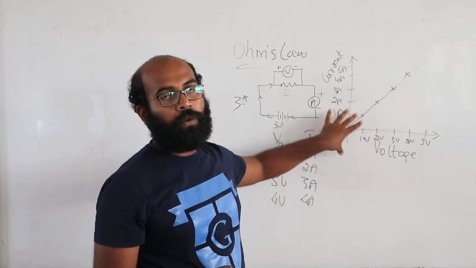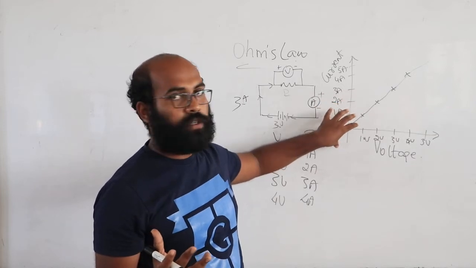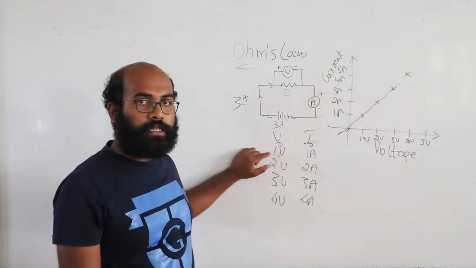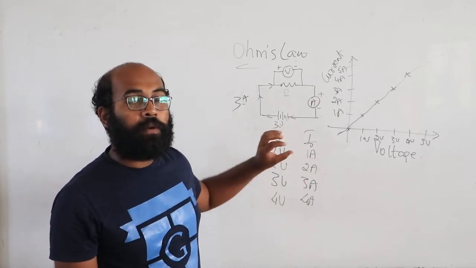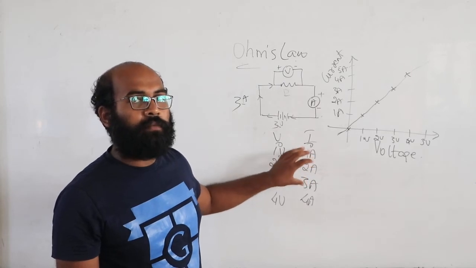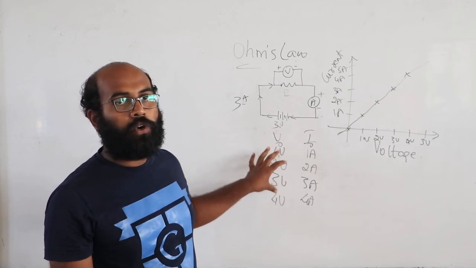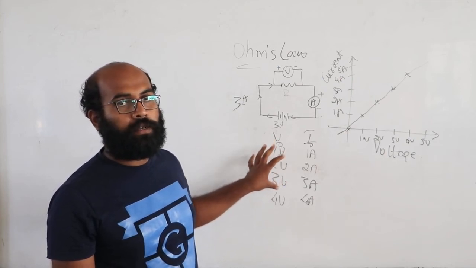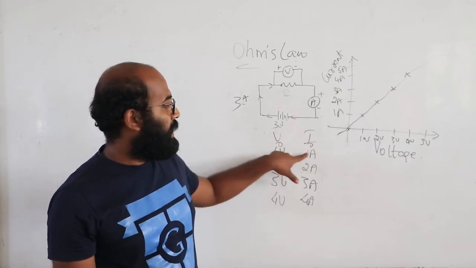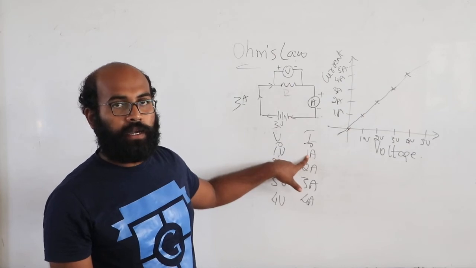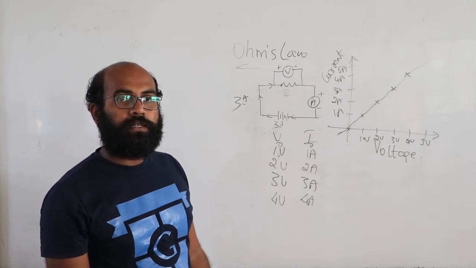From this, what is it that you made out of this? When you are increasing the potential difference, the current is also increasing proportionally, with the same rate. So this gives us Ohm's law. Ohm's law states that potential difference is directly proportional to the current, provided the temperature remains the same.